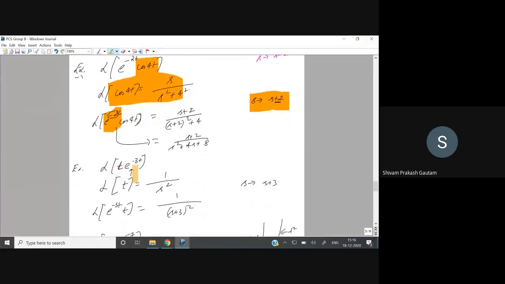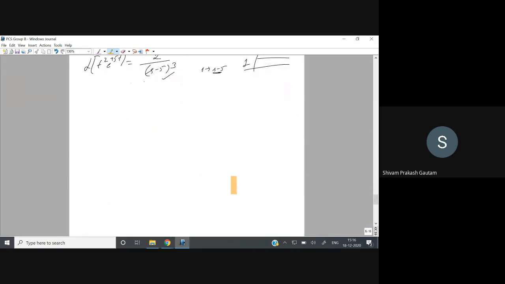Here also, t into e to the power minus 3t. First we calculate the Laplace transform of t, because this is an exponent term. We already know that is 1 by s square, and then we can substitute s equal to s plus 3. So we have covered up to this part.